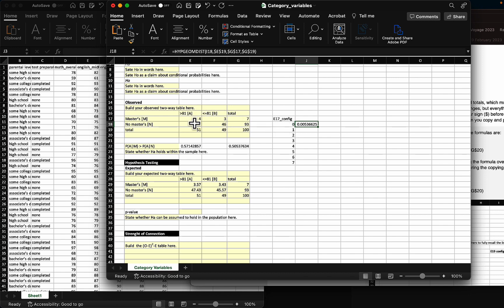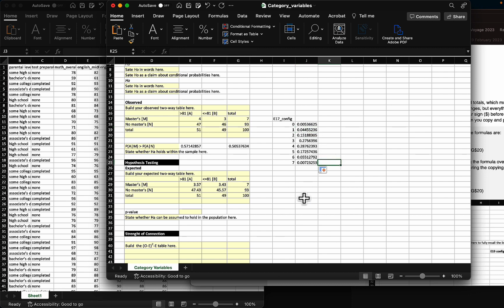If instead of a 4, I had a 0, I would get a different table, and the probability of getting that table, given the null is the case, would be this here. I'm just going to copy over using the option key again, and because I used the dollar signs in there, these cell references remain the same, and only the first one is changing. So this one has become I19, I20.